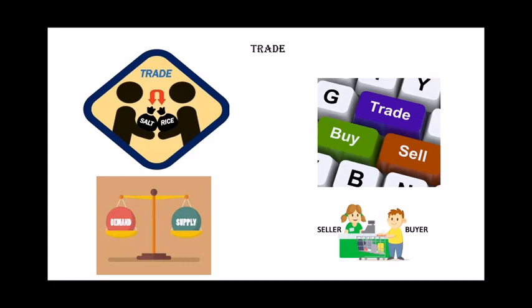Now, children, trade is an important economic activity. It plays a very important role in people's life, which is interdependent. So, no country in this world is self sufficient. Every country is dependent on each other for some or the other thing, where trade comes in. If there is something which is scarce in a particular geographical region, trade helps to fulfill those needs of humans.